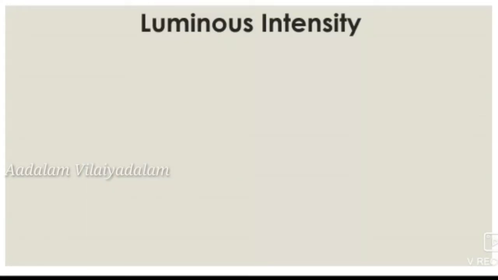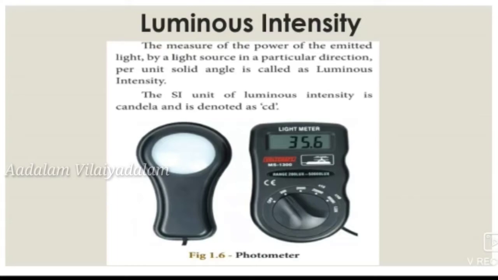Next we learn about luminous intensity. It is also an SI physical quantity, and it is the measure of the power of light emitted by a light source in a particular direction per unit solid angle. That means the power of emitted light is measured by luminous intensity. The SI unit of luminous intensity is the candela, denoted by the symbol cd. The instrument used to measure luminous intensity is the photometer.